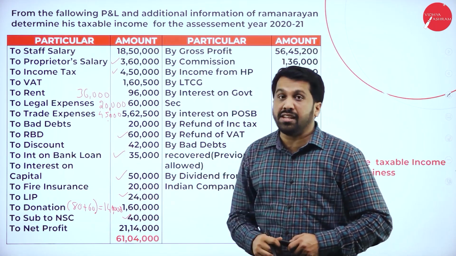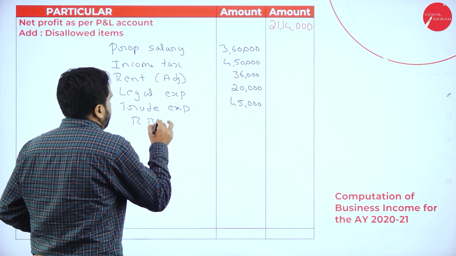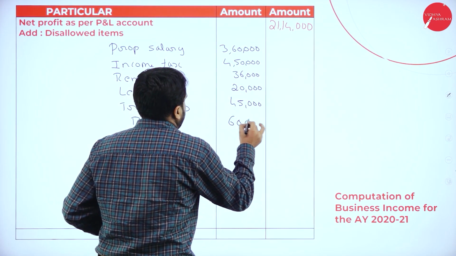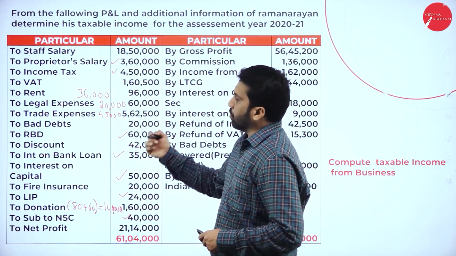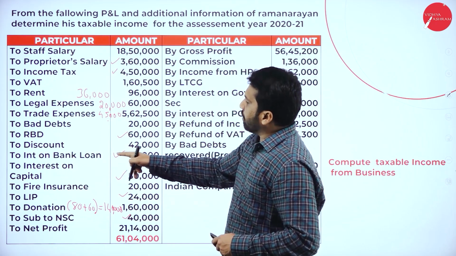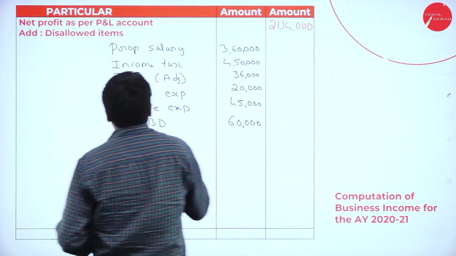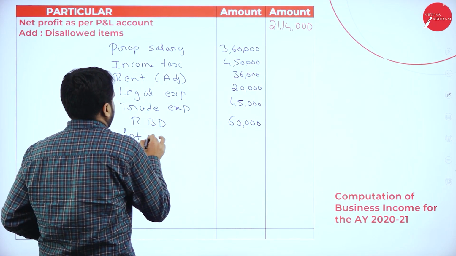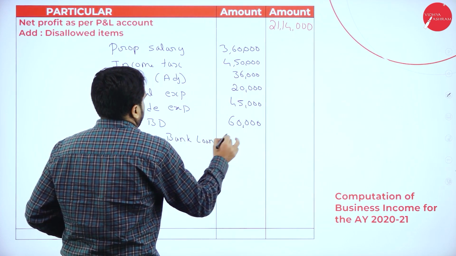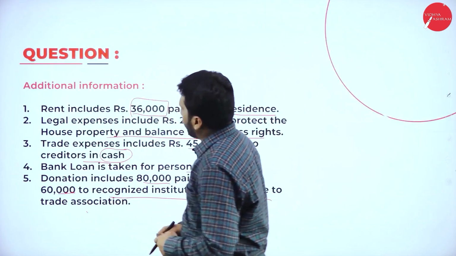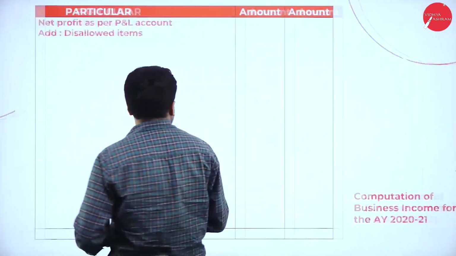RBD is 60,000. Then after RBD we have discount, part of the business. Interest on bank loan 35,000. I'll cross check once how much it is. Yes, it is 35,000.